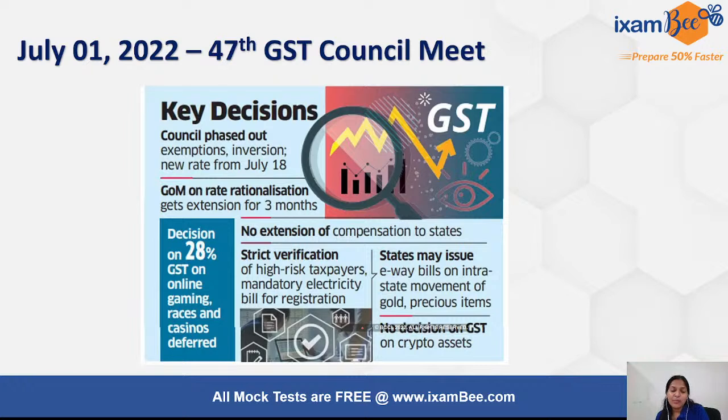And another very important point was: no extension of compensation to the states. A lot of states, almost 12 states, had asked the government to extend the compensation beyond 5 years. The reason they asked for the compensation to be extended was that they lost a lot during the COVID times, and the state finances need to be supported further.